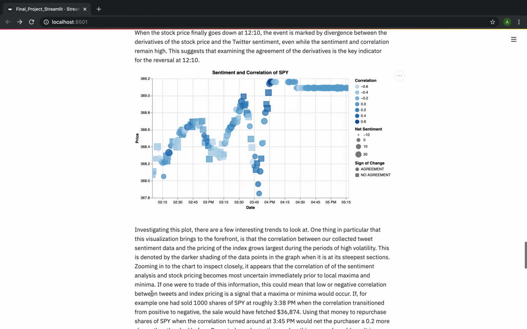So although the scope of the project didn't allow us to write an algorithm that would exploit arbitrage in the stock market, the idea is that a user could use these types of visualizations to understand certain patterns in the market, in terms of the agreement between the sentiment on Twitter and the stock price, et cetera, and then go ahead and write code from there. So we've kind of created a springboard platform to continue working on going forward.